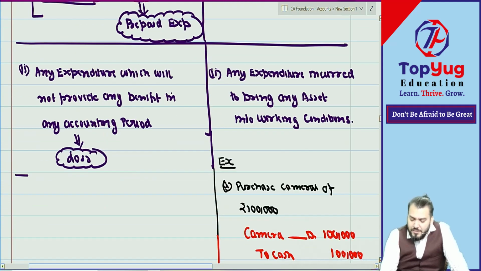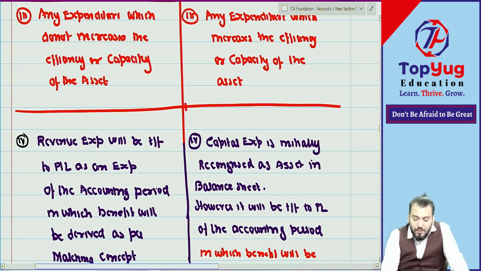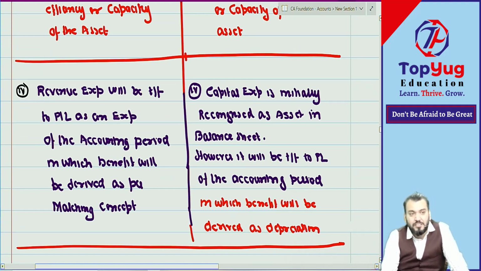Understood this point? Then the third point we have done, that any expenditure which increases the efficiency or capacity of any asset will also be capital expenditure. Then we have understood that revenue expenditure will be transferred to PL as an expense. PL as an expense means PL of the accounting period in which benefit will be derived, as per matching concept.